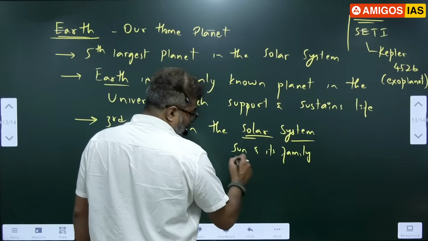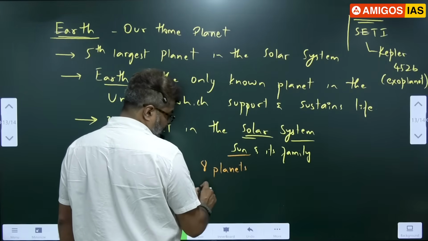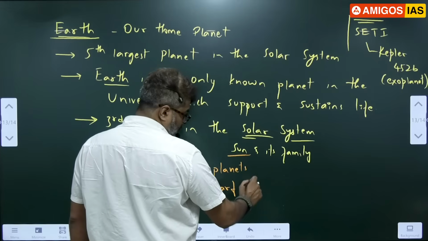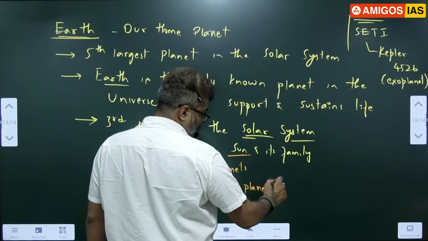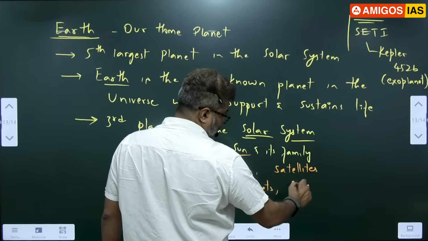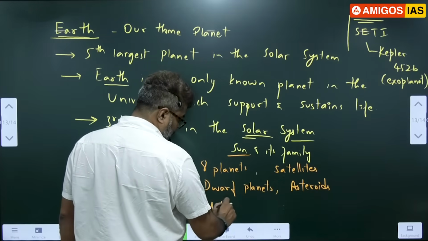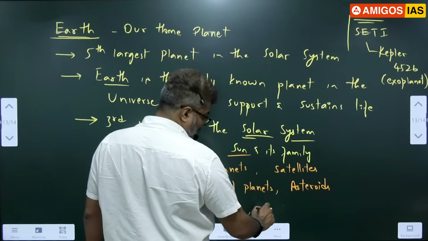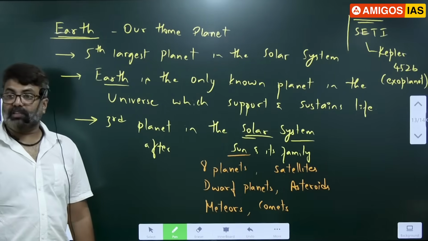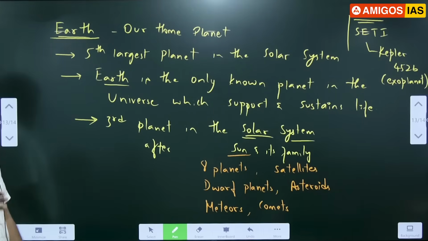Who all are there? Sun is there. 8 planets are there. Dwarf planets are there, many. Satellites are there. Asteroids. Meteors. Comets. All these are part of Sun's family. So solar system. Like this we'll go one by one.